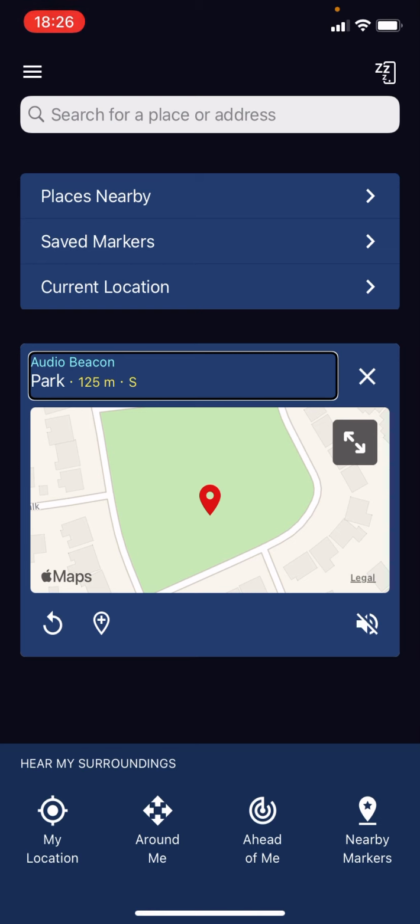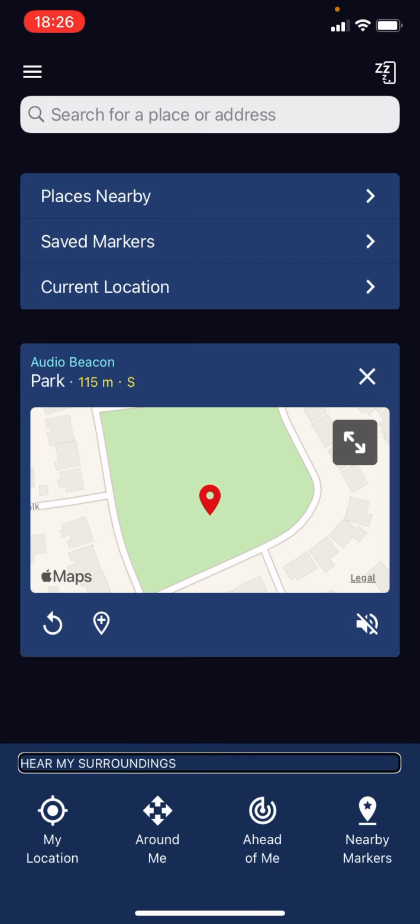So let's do a bit of exploration. So Beacon around 130 meters. Marker, near Little Pace Cot, and that's where I am. So it tells me my location. Remove beacon. Unmute beacon. Hear my surroundings. Heading.